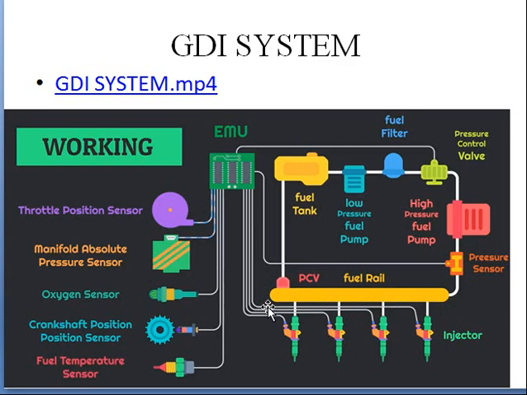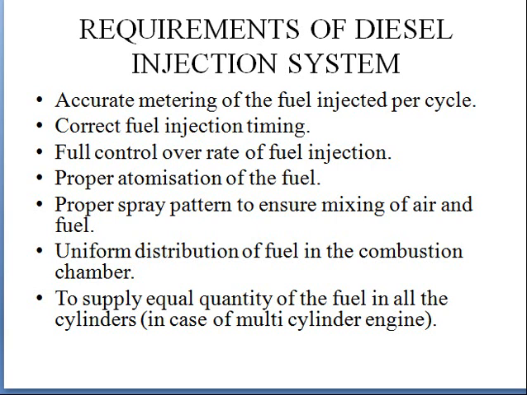If there is increase in the pressure at this system, it means fuel rail, then this pressure control valve also will get open, and these are the injectors. This entire system is connected with engine control unit, where all the operations will be under the control of this engine control unit, and depending upon the position of throttle valve and the oxygen and fuel and pressure which is present in the air, the engine control unit will act accordingly and supplies the fuel. This is about gasoline direct injection system.